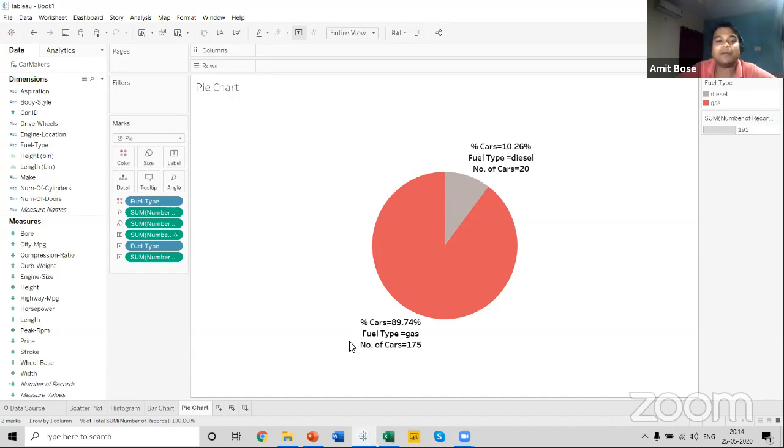For example, if you want to build a stacked bar chart, I must say it's quite easy to build in Power BI compared to Tableau. Similarly, in Power BI you can just select the donut chart, but in Tableau, I will show you how we can build a donut chart.